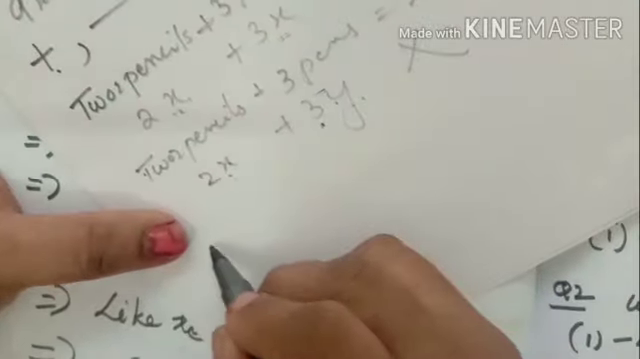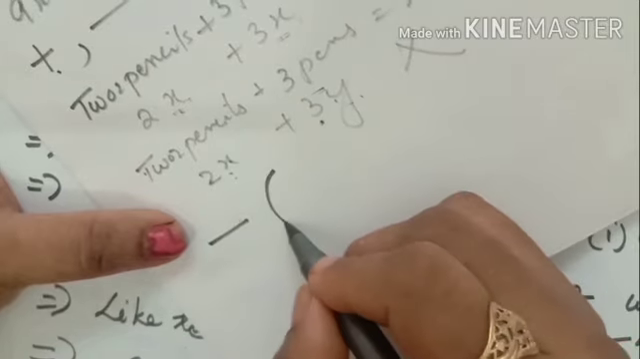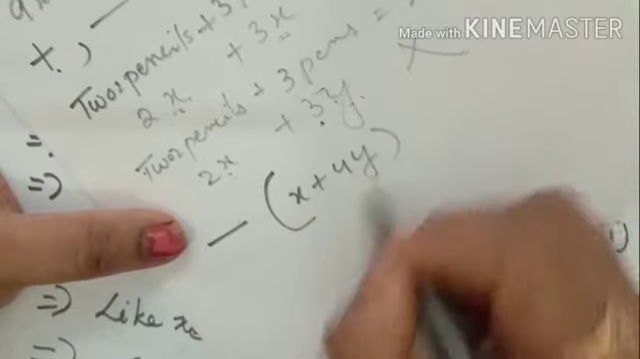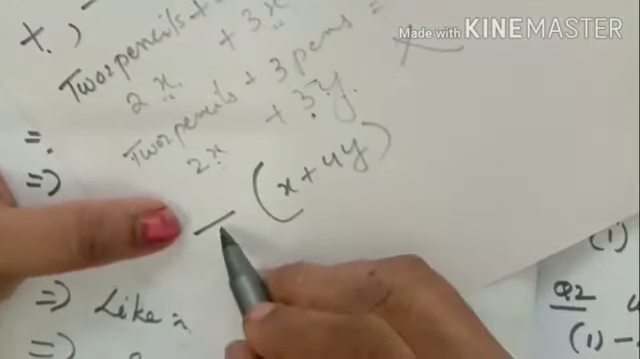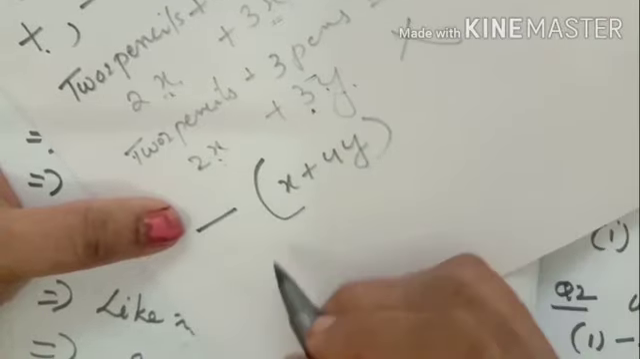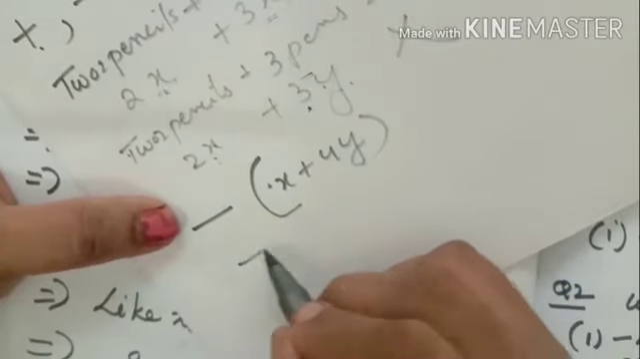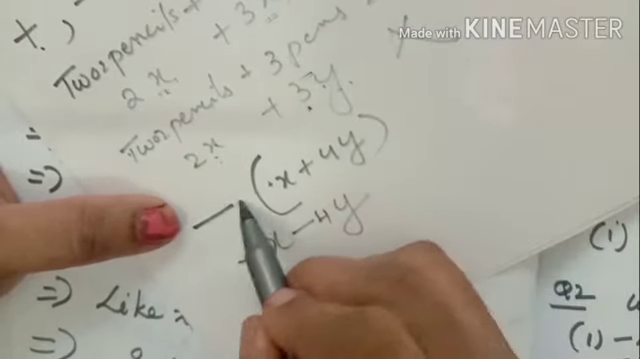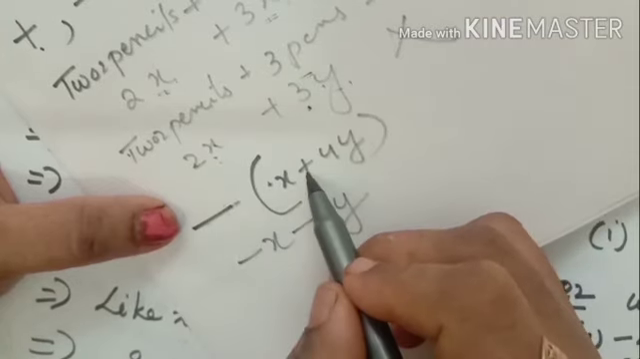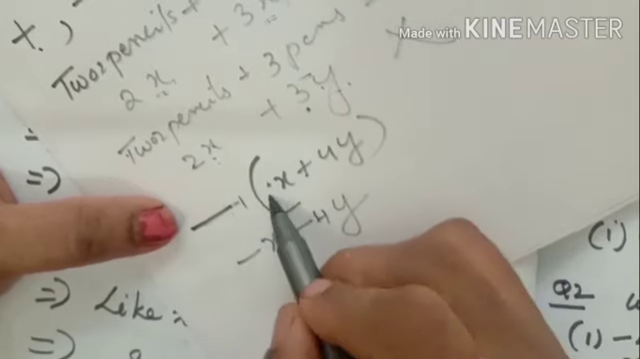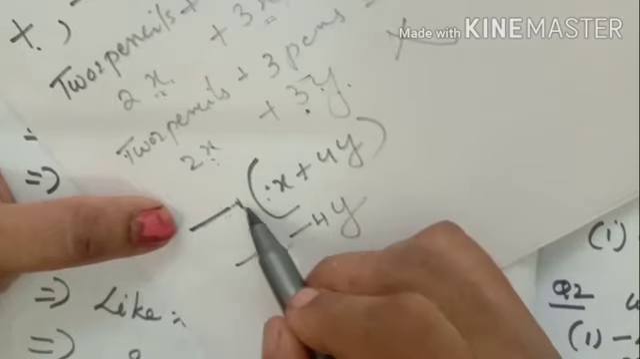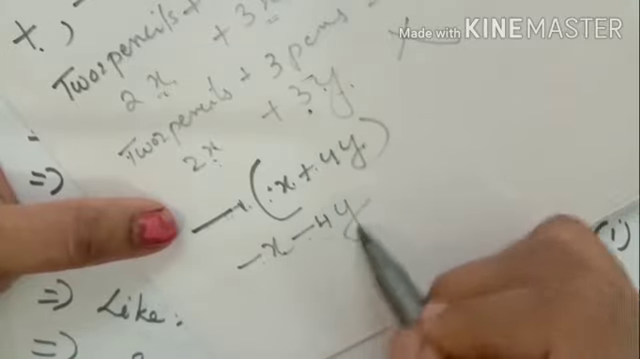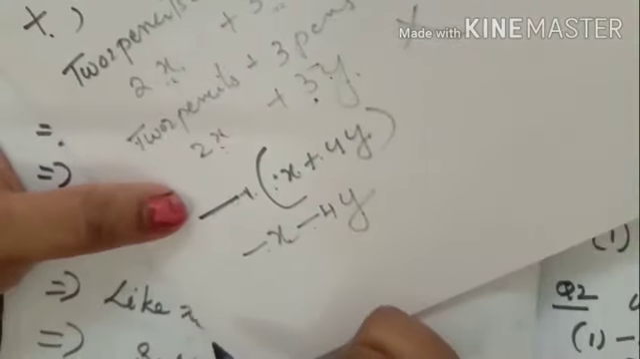Another concept is if a minus sign is outside of any bracket, okay, minus of x plus 4y. When you open this bracket, the inner signs will be changed. Plus x will become minus x, and here plus will become minus. An outside minus sign is there, so you have to multiply with the minus. Minus meaning minus 1. Minus 1 into x is minus x. Minus 1 into plus 4y is minus 4y. Minus times plus is minus, that you have to remember.